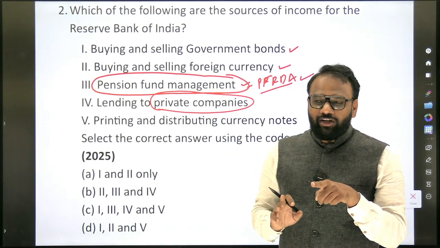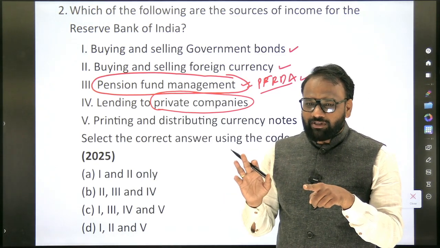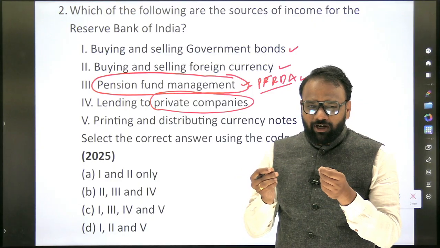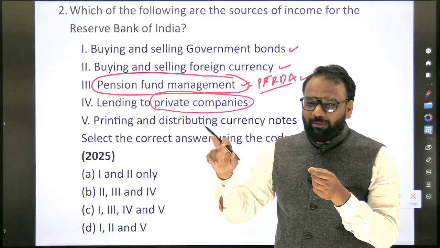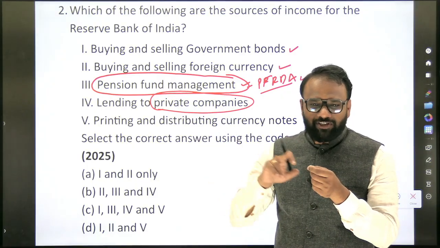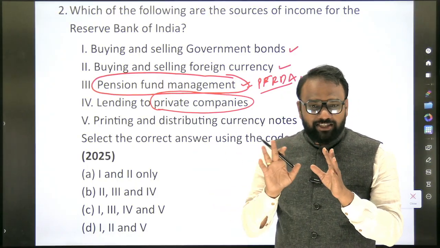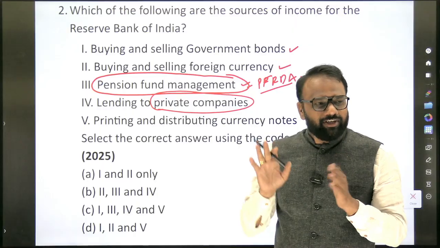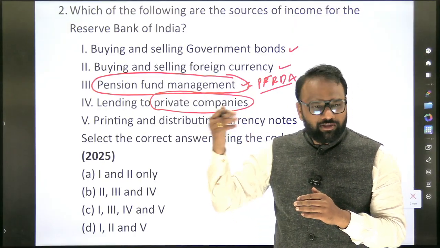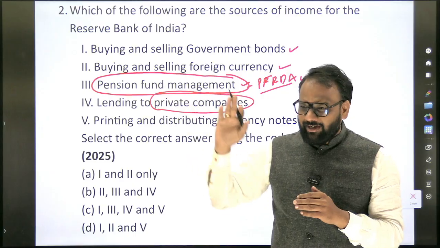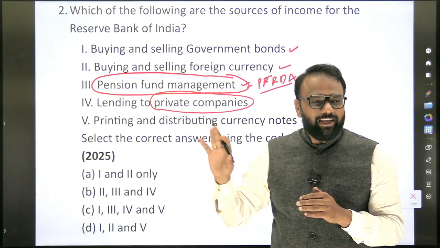Okay, banks. Now see, we need to know where we have to stop. Sometimes when we get a clue of some question, we will dig deeper. Whether RBI can lend to scheduled commercial banks, cooperative banks, NBFCs. This exercise we will not do. We will just stop here itself. Yes, RBI can lend to banks. Next year when the nature of the question paper evolves, at that time we will go to the next level. Until then we will stop here itself.